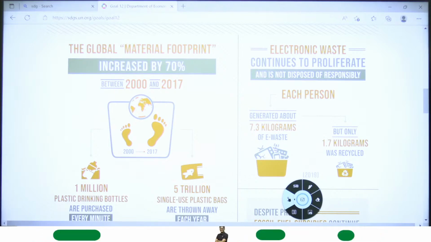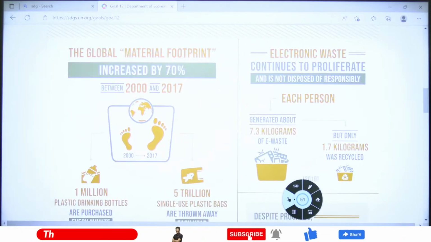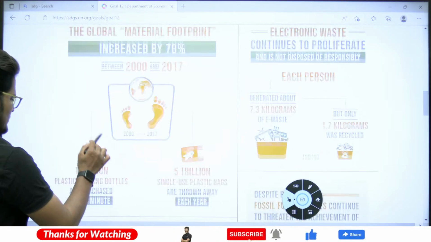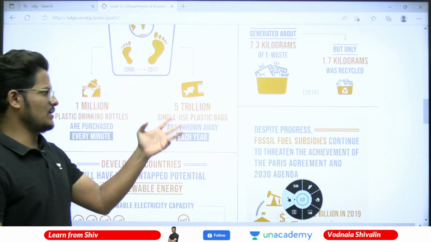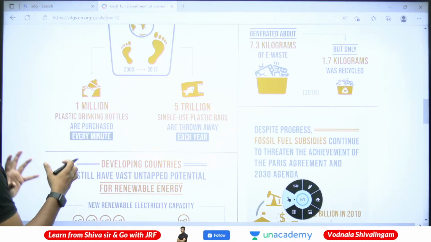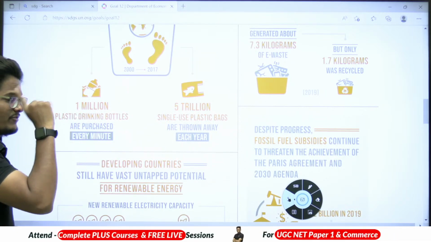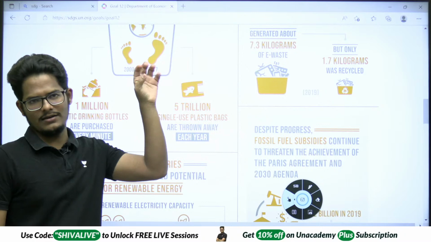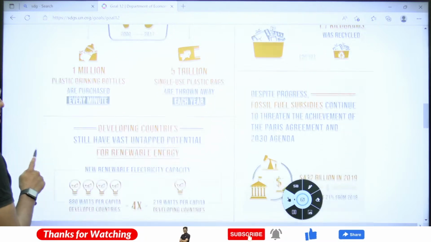Ensure responsible consumption and production. Material footprint: the global material footprint increased by 70%, and 1 million plastic drinking bottles are purchased every minute, and 5 trillion single-use plastic bags are thrown away. This has increased from the year 2000 to 2017. We are not using that many plastic bags now; each year we are reducing the 5 trillion.